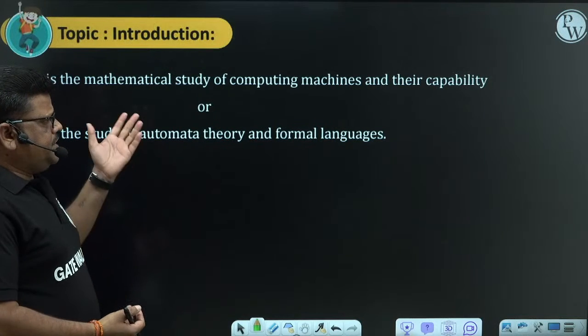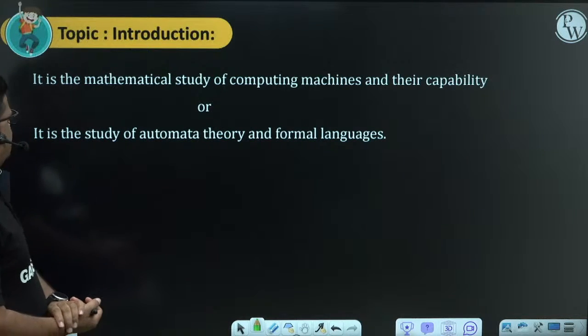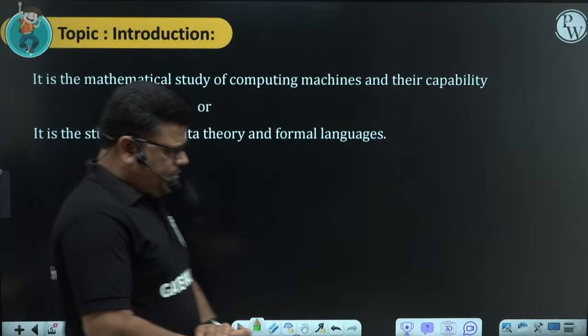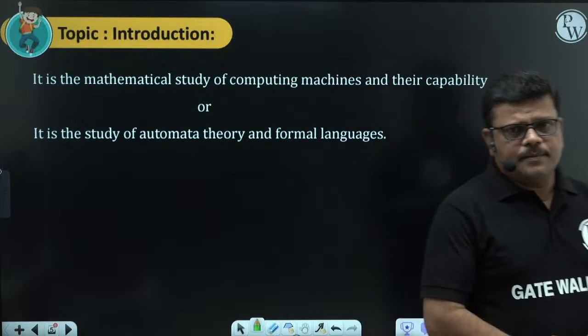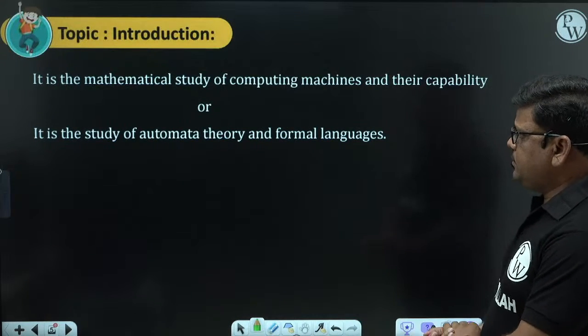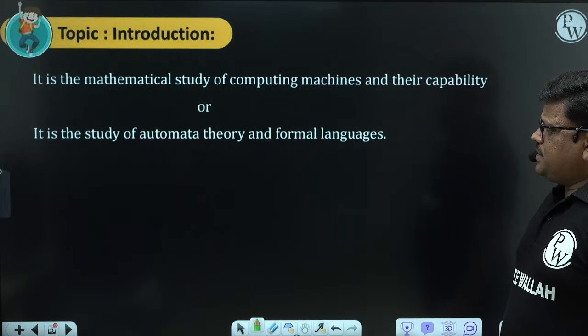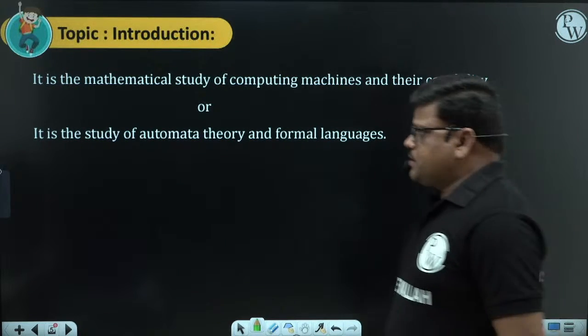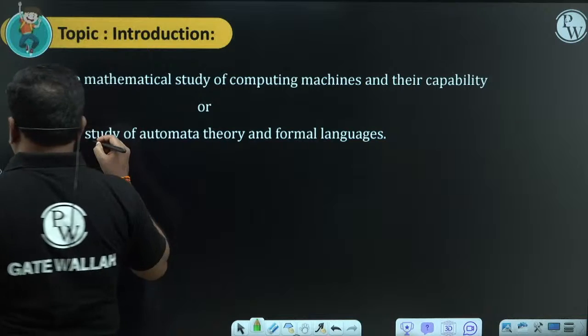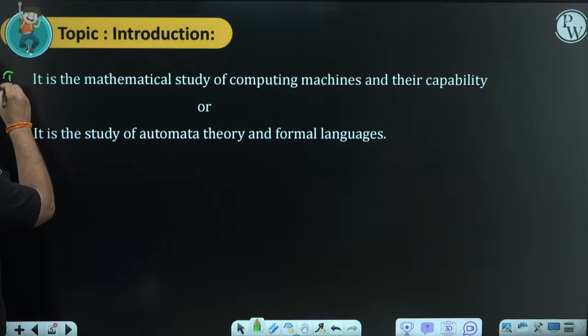See, there is a definition here. Theory of computation, the general definitions, if you observe from the books, are like this. Let us concentrate on the first definition. Once we understand this, then we will go for the second definition.